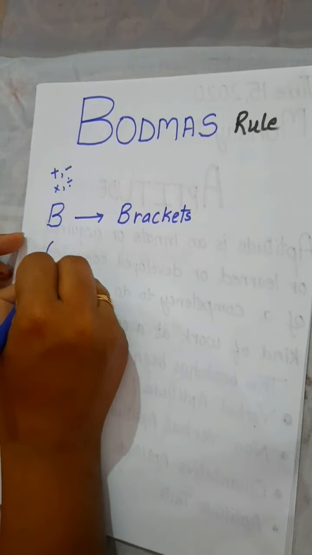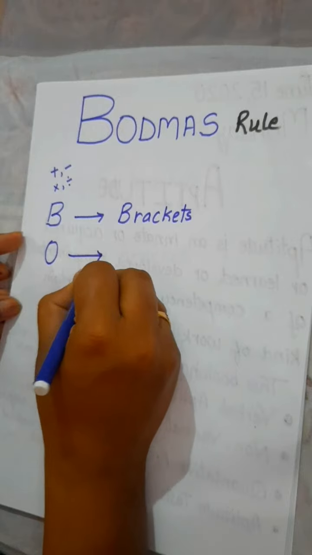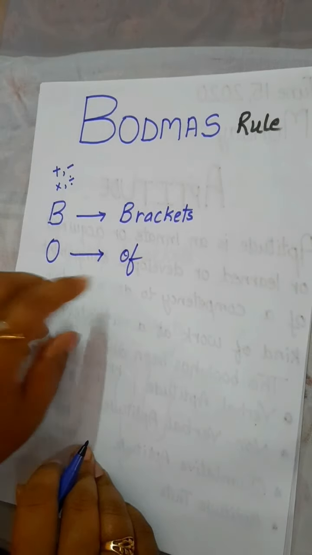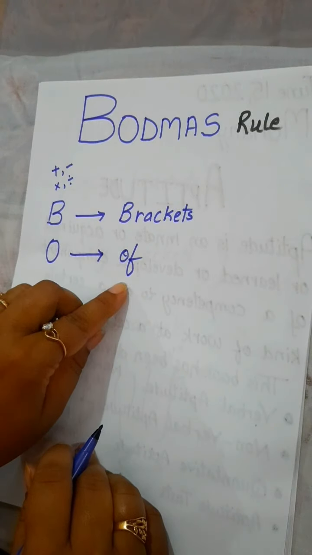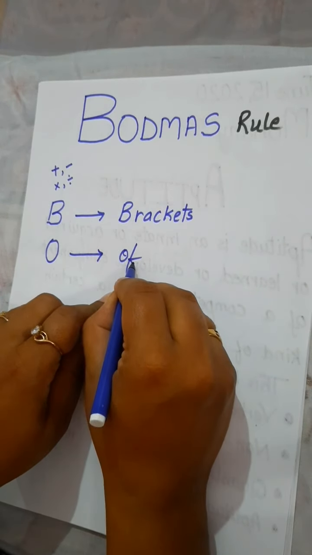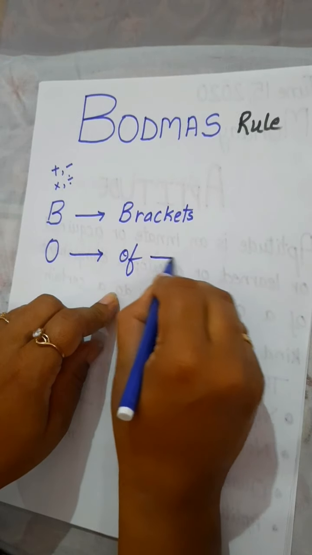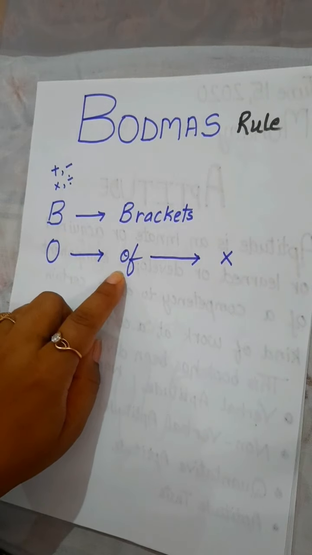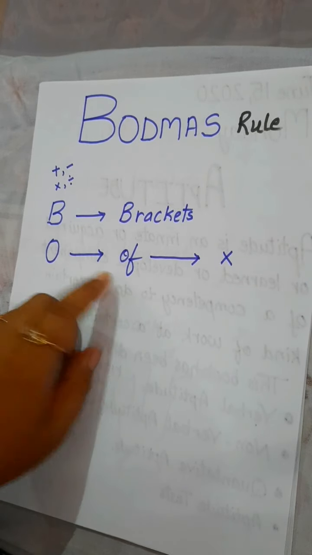Now next is O. This O means of. Whenever of is given in the expression, you have to solve it first. Instead of of, you will write multiply, but if of is given, solve of first.